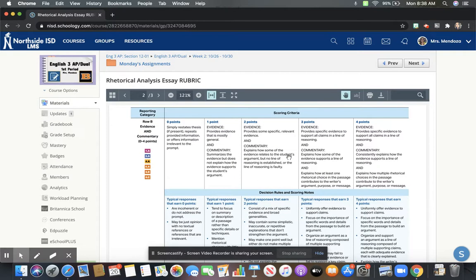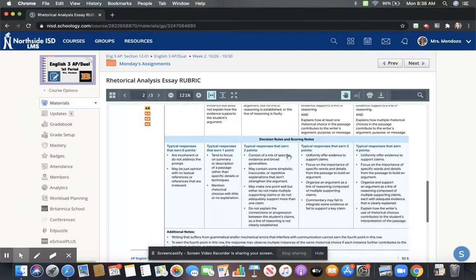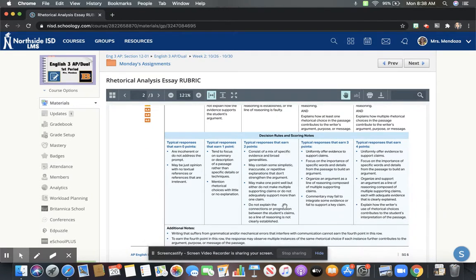Responses that will earn 2 points for commentary are a mix of specific and broad examples, meaning it's inconsistent. Some of your examples might be simplistic. You might make 1, maybe 2 points well, but you don't really support them or tie them back to the claims.